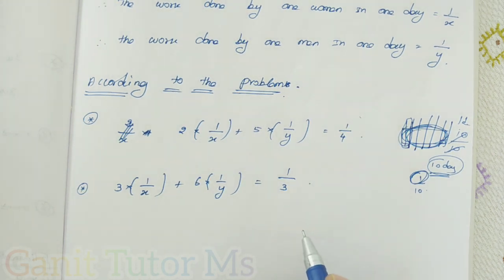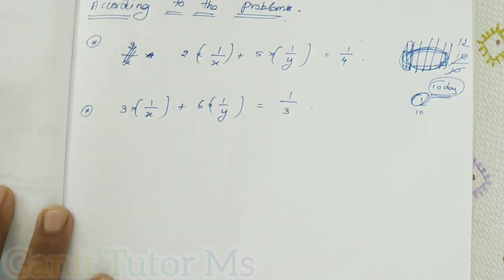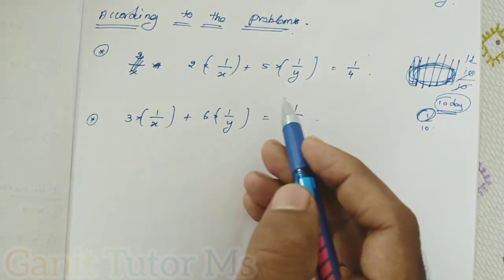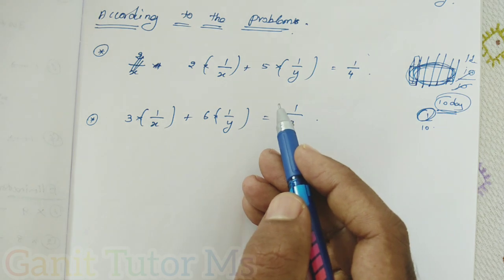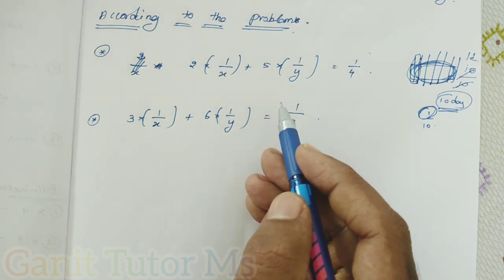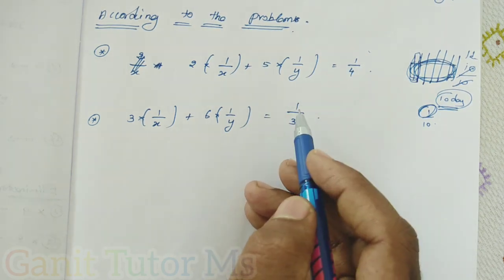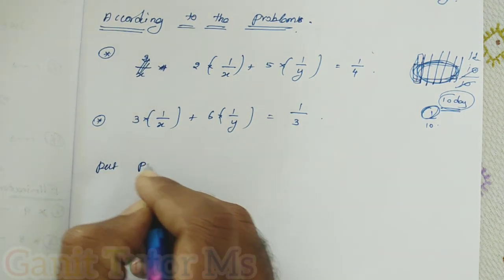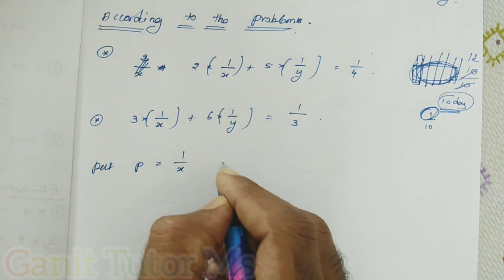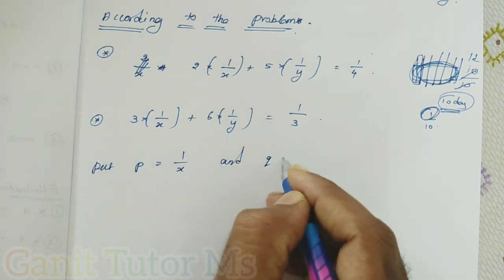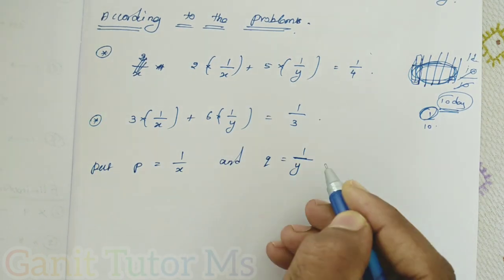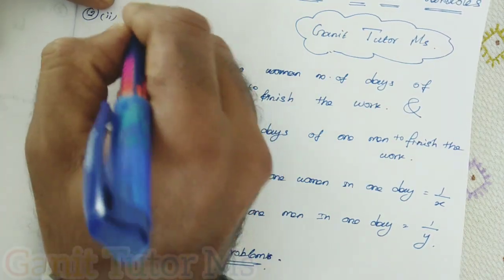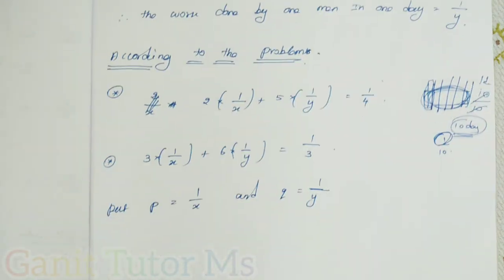Clear? Any doubt? So next, now as usual, it is not a linear equation form. Now we can convert it with a suitable substitution of a variable, so we can convert this equation into a linear form. So I can put P is equal to 1 by X and Q is equal to 1 by Y. Listen, it is a more important question, right? Frequently they ask it in exams.